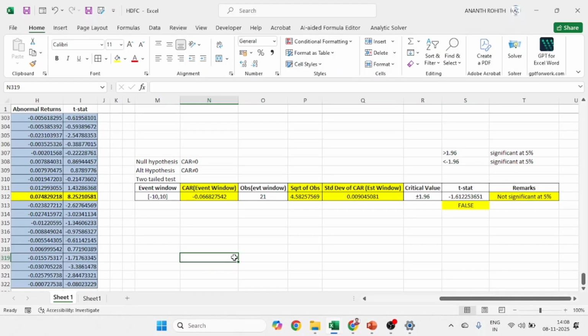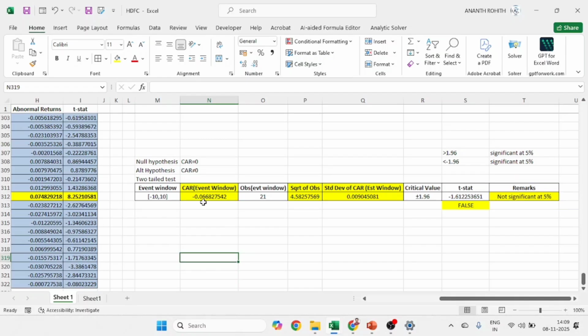Since I have taken 10 days, it is a kind of longer distance, a 10 day gap between the event news and the study. Since I took 21 observations, I am getting a not significant answer. It doesn't mean that you will get significance with a smaller window, and there is no rule that in hypothesis testing you should get significance every time. We are just testing whether there is a significance or not. There is no prejudice that you should get significance. You should be open minded when you do these kinds of studies. Whatever answer you get, you have to accept it, considering that your calculations are proper.